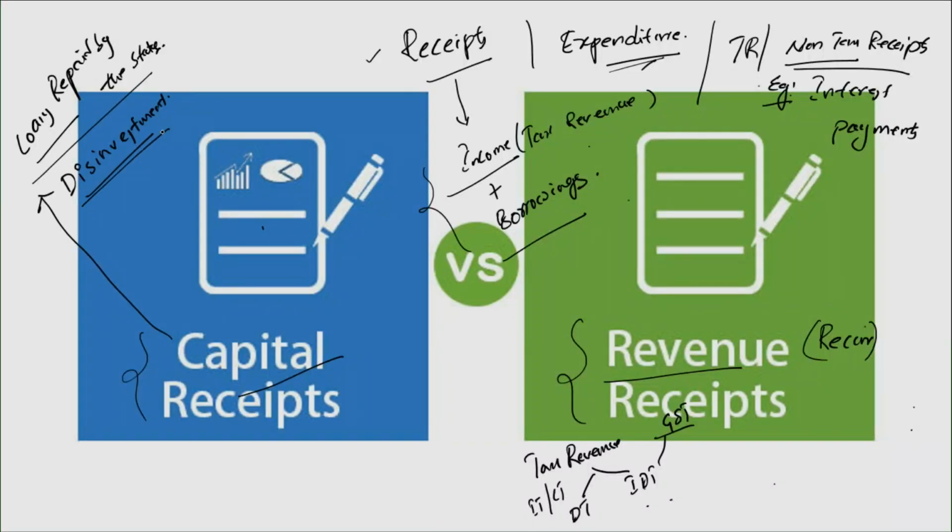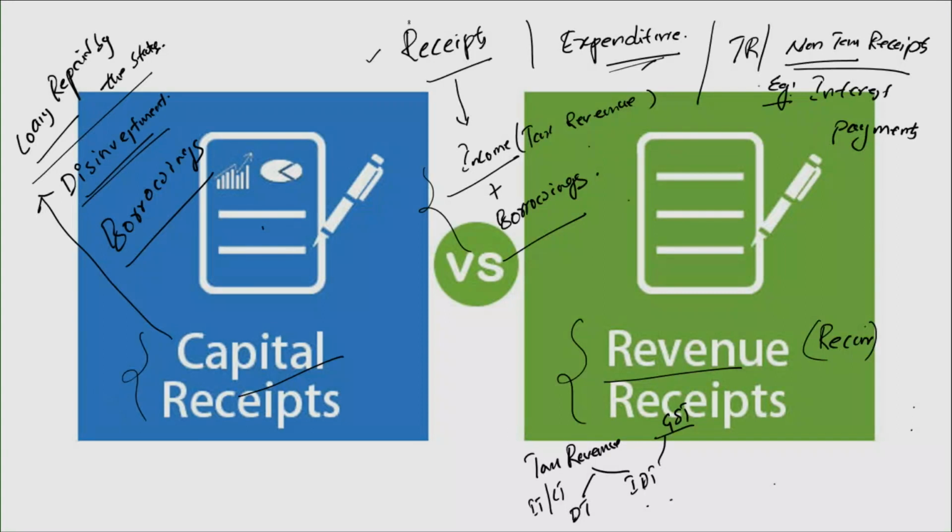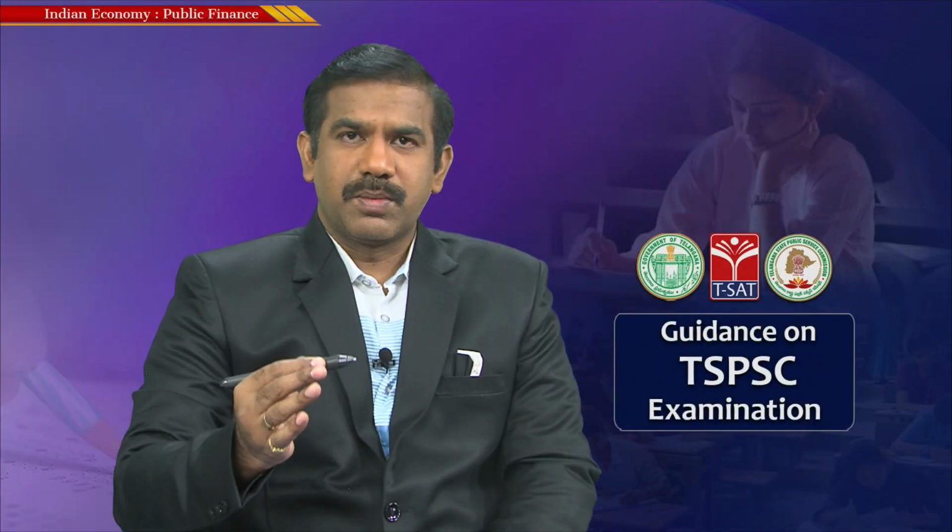And the other most important example, the best example for a capital receipt, is borrowings. The borrowing that the government makes from the market is one good example of a capital receipt. So by the end of the day, in the first part of the annual financial statement, we are discussing the receipt side of the budget. I just want you to remember that receipt doesn't necessarily mean only income. It could include income and also borrowings. And these receipts are again categorized into revenue and capital receipts.